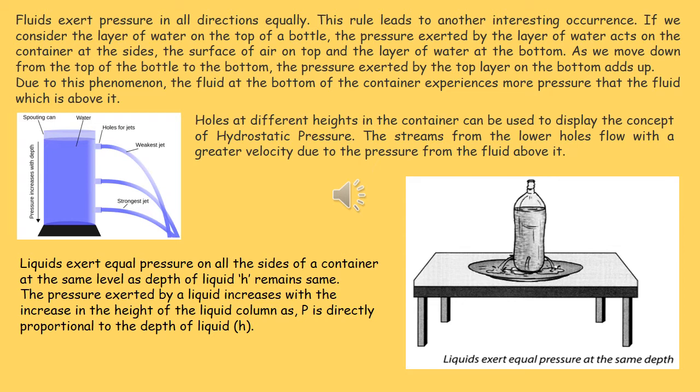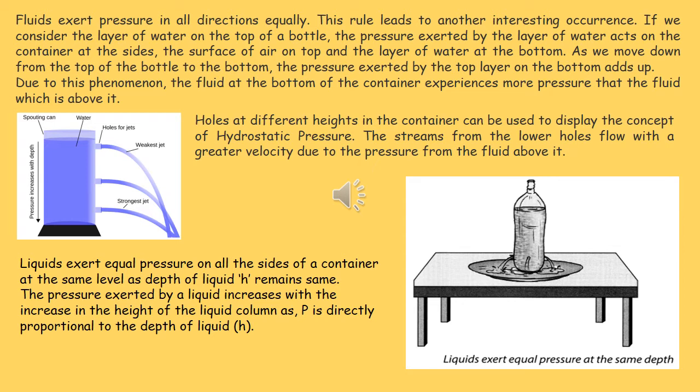Now let us do some activity on liquid pressure. Fluids exert pressure in all directions equally. The rule leads to another interesting occurrence. If we consider the layer of water on the top of a bottle, the pressure exerted by the layer of water acts on the container at the sides, the surface of air on top, and the layer of water at the bottom. As we move down from the top of the bottle to the bottom, the pressure exerted by the top layer on the bottom layers adds up.